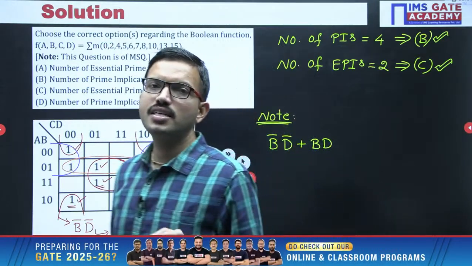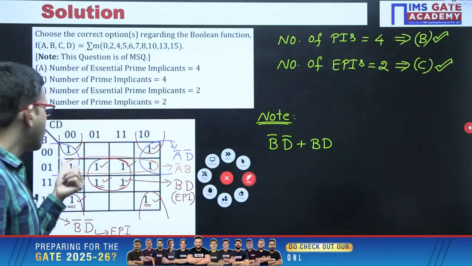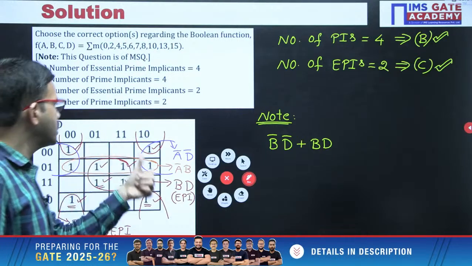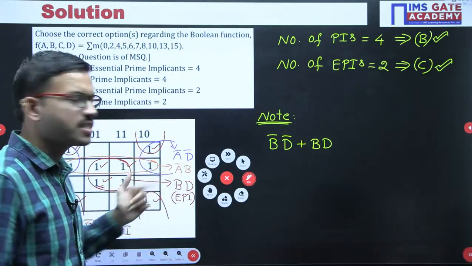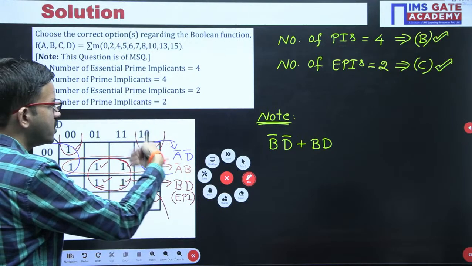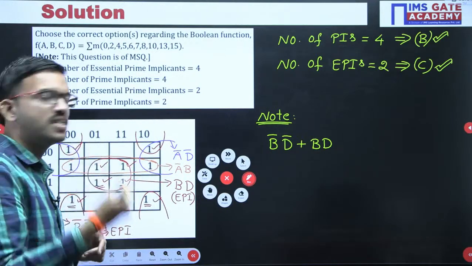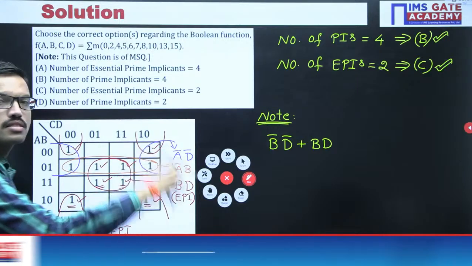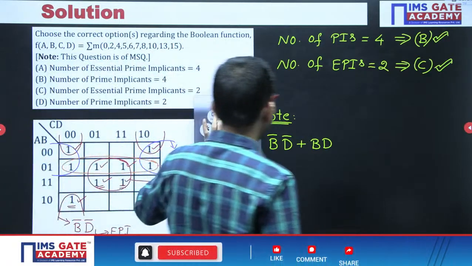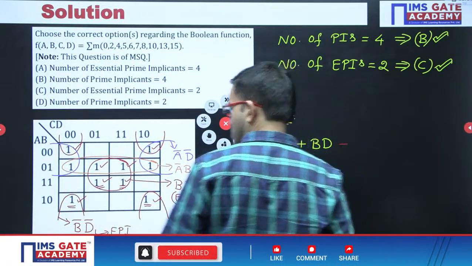Now in this case, in order to cover these two ones, you are having two choices for this K map. Either some of you might have done this grouping, that is one possibility, or some of you might have done this grouping. That means for this question, 2 equivalent minimized functions you are getting.